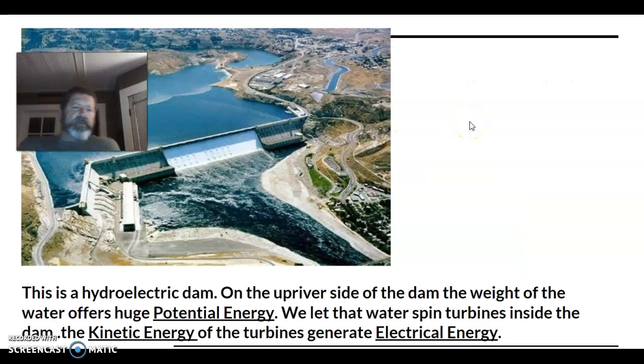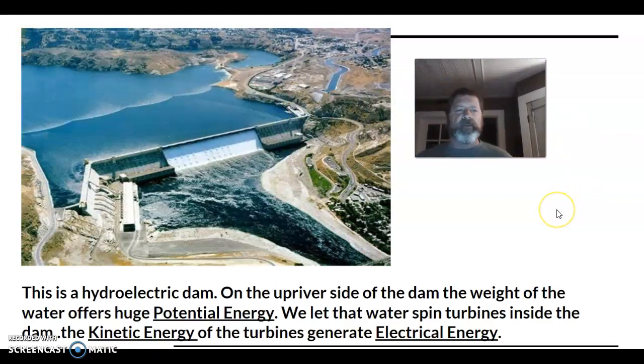In this particular example, we've got a hydroelectric dam. The hydroelectric dam stores up huge reserves of potential energy on the upstream side. It allows that water to go through big holes, spinning turbines, and those turbines send electrical energy that we can turn into mechanical energy and thermal energy and all those things. One of our biggest exports is electricity from the Columbia River, same with Washington.